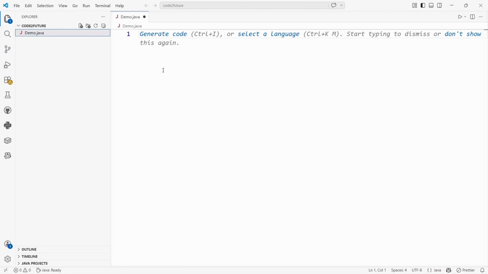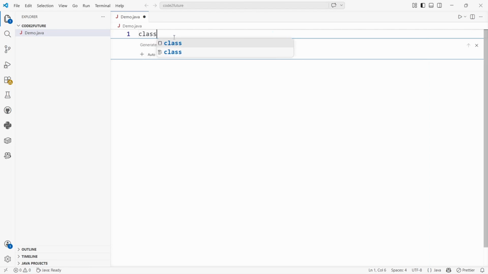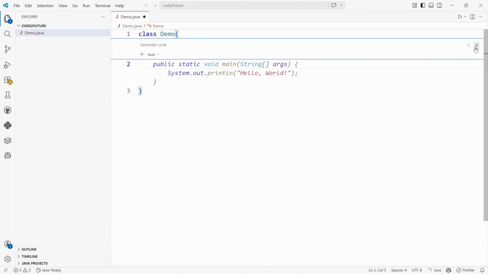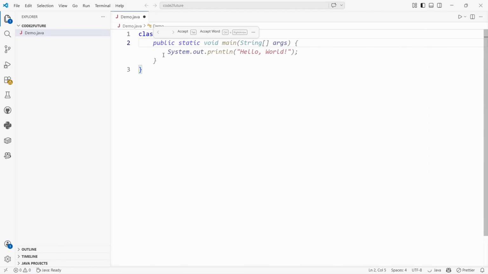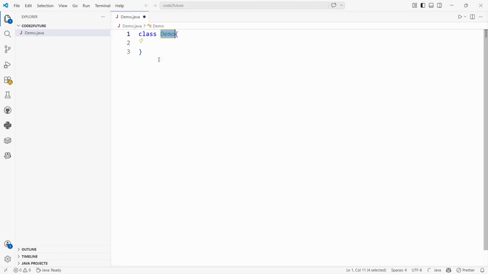Now I will create a class named Demo. The important thing is that in class, c should be small, and your class name should be the same as the file name. Like your class name is Demo and the file name is also Demo, because Java is case sensitive.